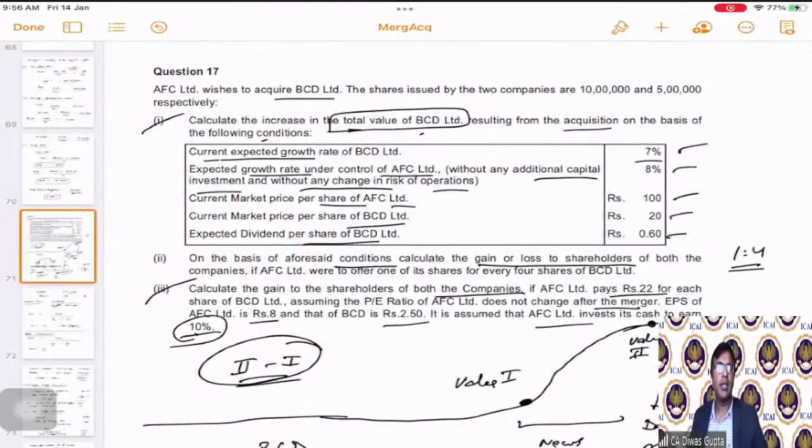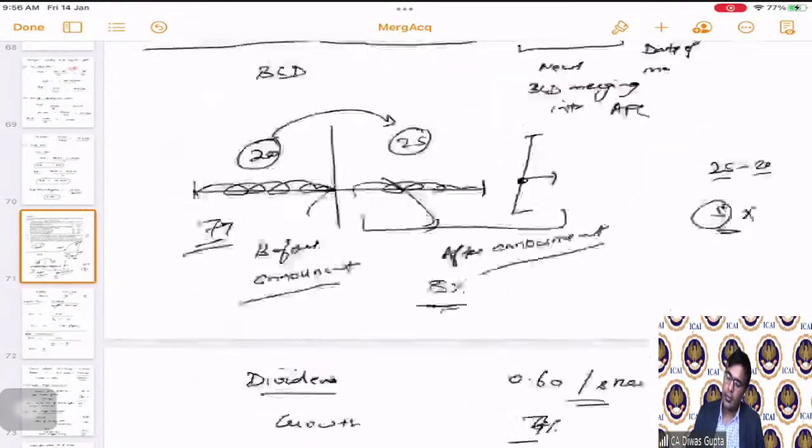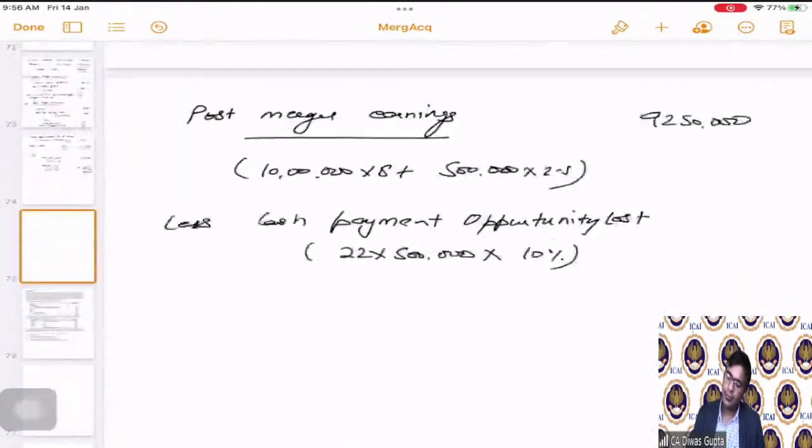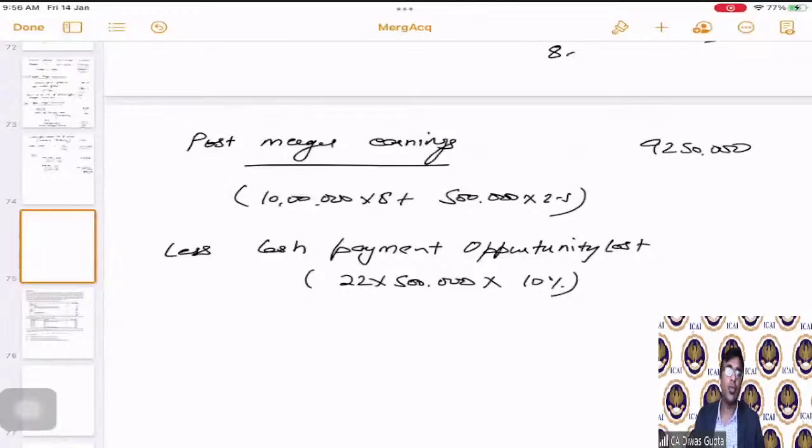So hence this amount has to be reduced: 22 rupees on 5 lakh shares at the rate of 10%. There is an 11 lakh rupees reduction that will happen in the total earnings going forward.